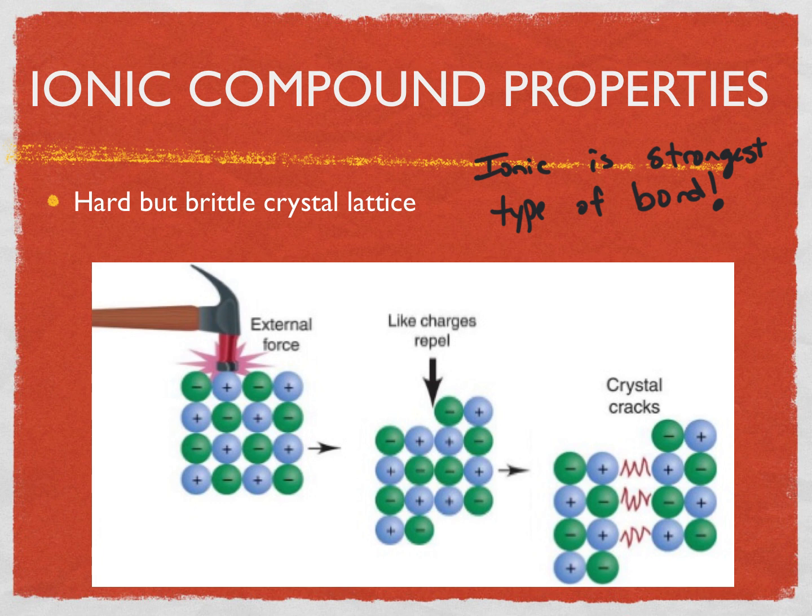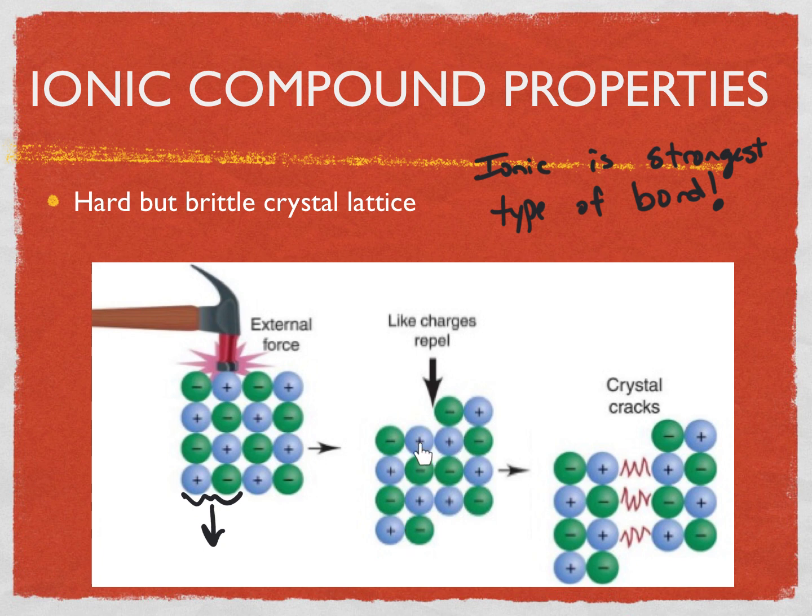Now, what does brittle mean? That means when it breaks, it cracks with sharp corners and flat edges. And here's how this works. When you slam an ionic substance with a hammer, you're basically forcing half of this crystal lattice in a downward direction. These two columns essentially shift down one. And when it does that, you have positives lined up next to positives and negatives lined up next to negatives. So you see how this shifted down a little bit.